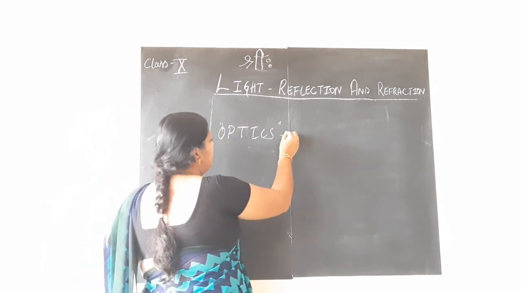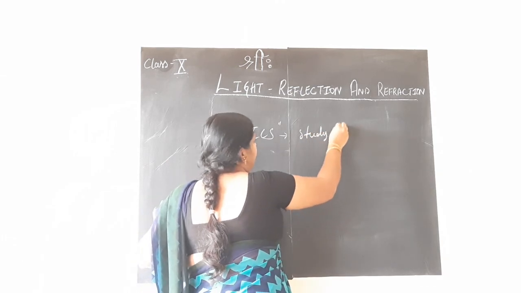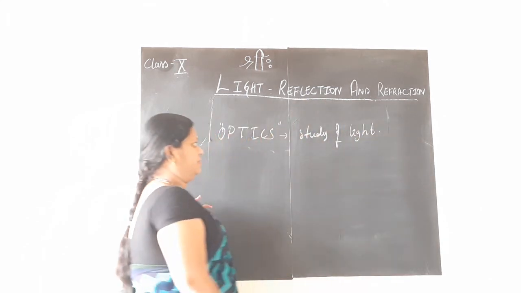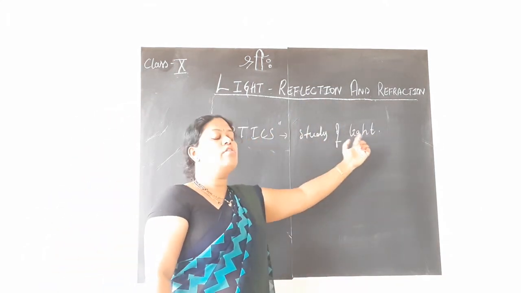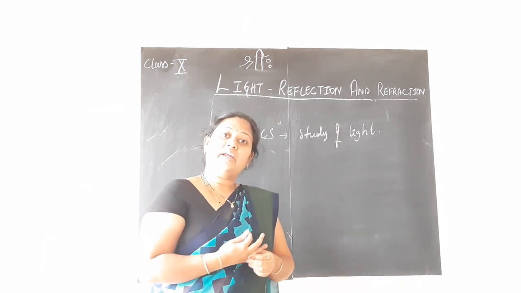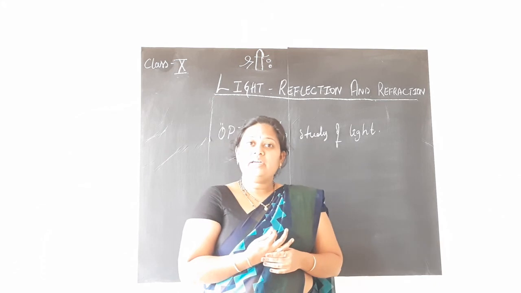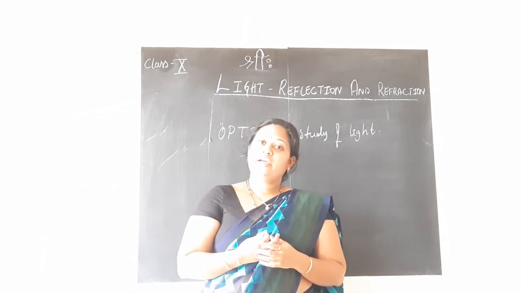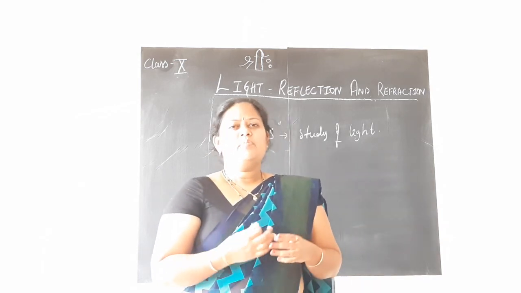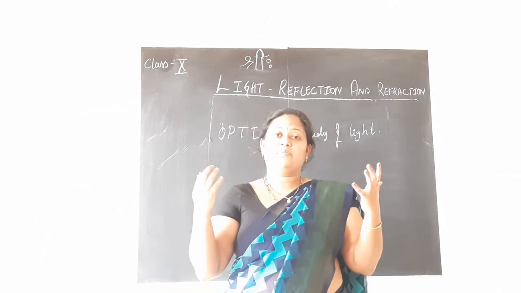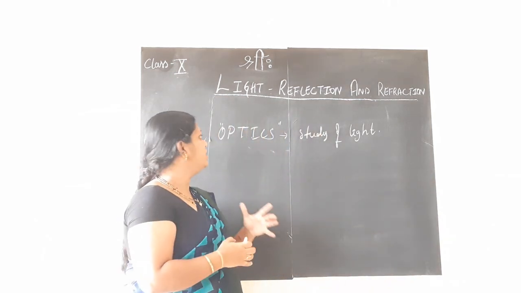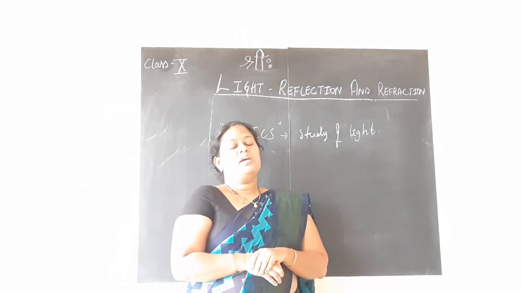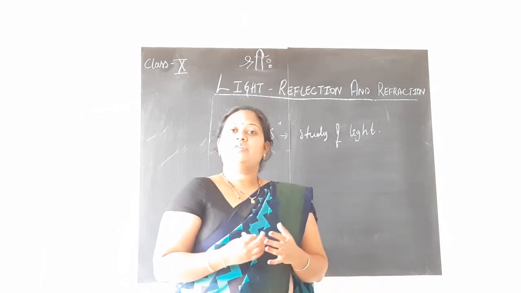Optics mainly deals with the study of light. Optics means light. So, it is the branch of physics which deals with the study of light. What is there to study about light? We have various properties of light, like the process of reflection of light, refraction of light, diffraction of light, polarization. All these are various concepts that we study under this main branch of physics called optics, children.